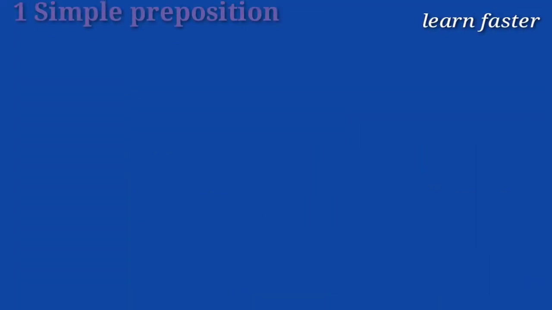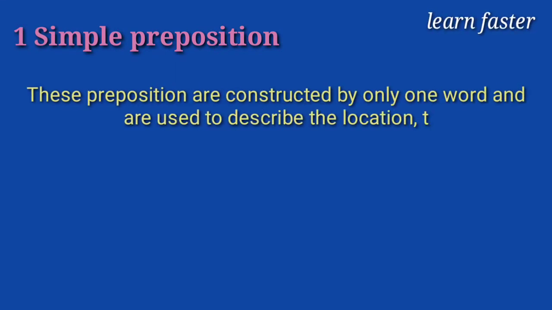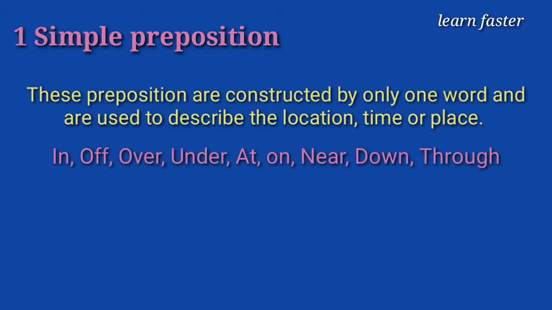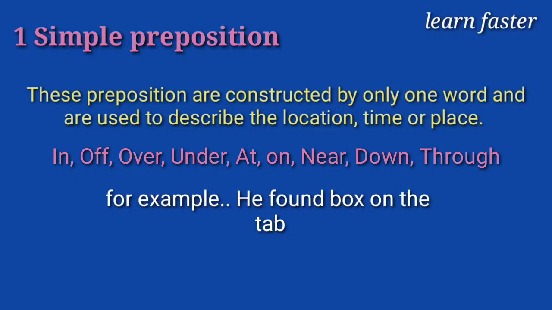First, simple preposition. These prepositions are constructed by only one word and are used to describe the location, time or place. Includes in, of, over, under, at, on, near, down, through. For example, he found box on the table in the study room.